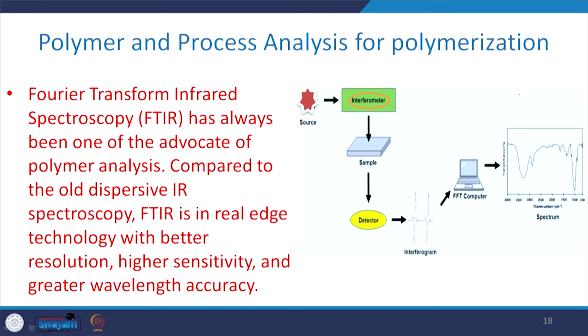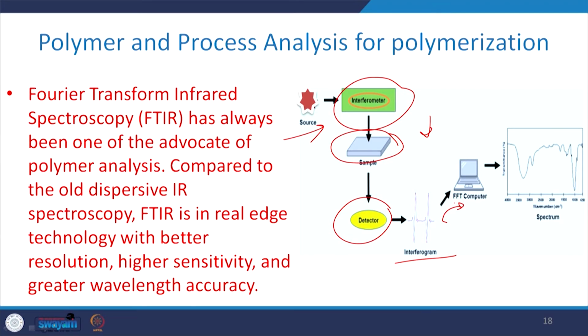Here a schematic diagram represents the basic concept of FTIR. You have the interferometer. So the source may be like this, and then the infrared passes through the sample, and there is a detector which analyzes, and in this way you get the interferogram, which you can analyze with the help of a computer to get the spectra.